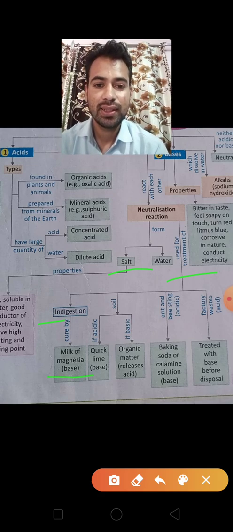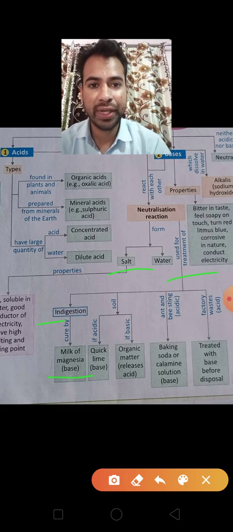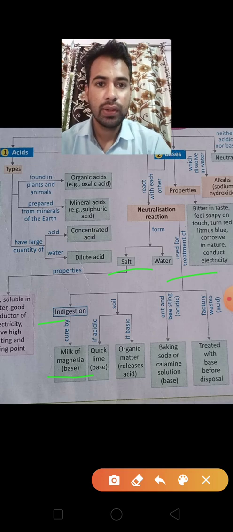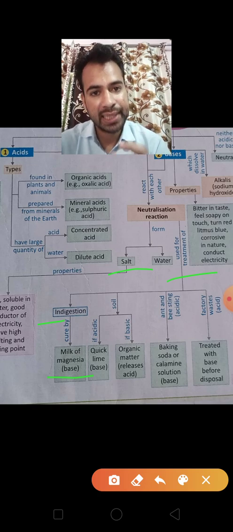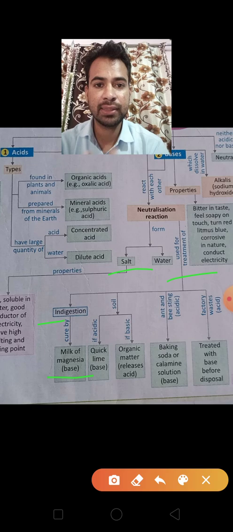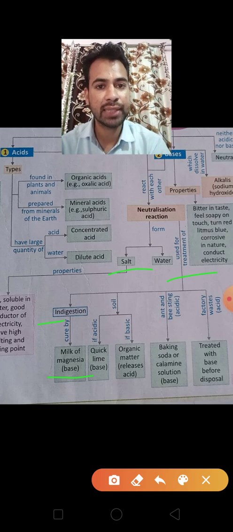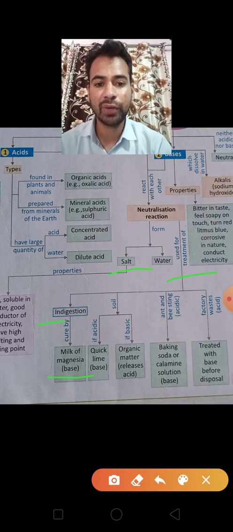In soil, if farmers use more fertilizer and more pesticides, then the soil becomes acidic. To treat the soil, we have to add some base. So acid and base neutralize the effect of each other, and the soil becomes neutralized.